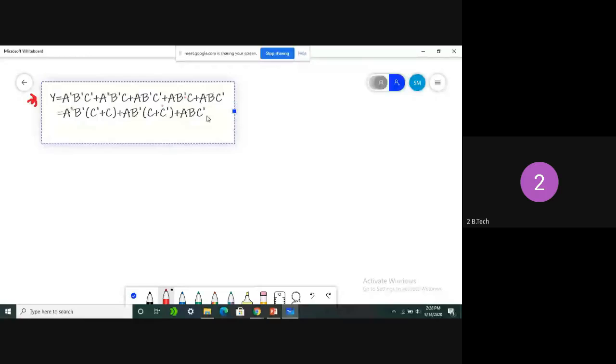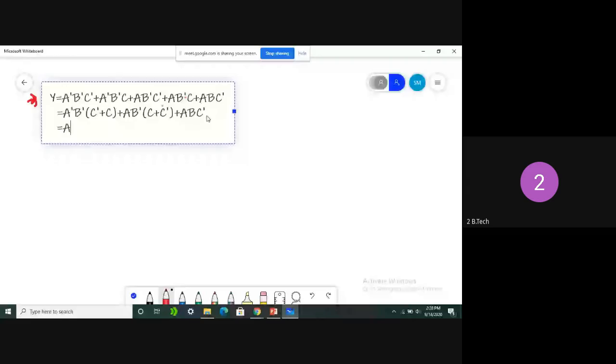Is everyone following? Remaining students also should respond. Good. C plus C bar appears in both terms, and its value is clearly 1, so we leave that out. So we have A bar B bar.